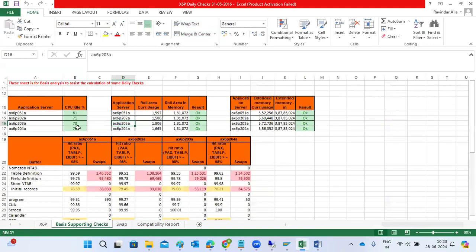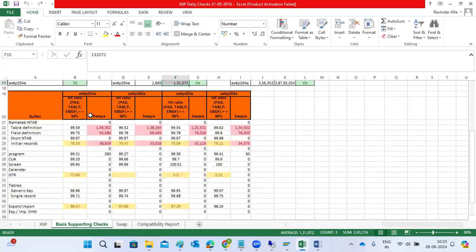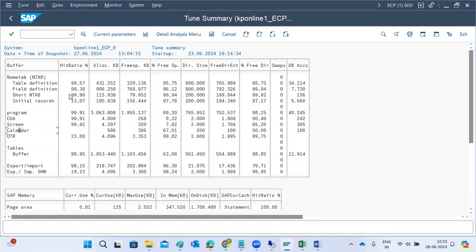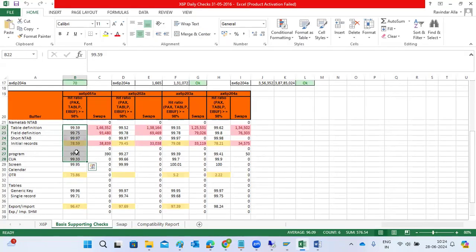We need to check the CPU utilization in ST06, then roll area utilization, memory utilization, then hit ratio, and the swaps information. We need to track all the information here. So normally we do this kind of thing. We copy each and every day's results and paste them into our screen. So this is fine, it's not coming in the red mode here.